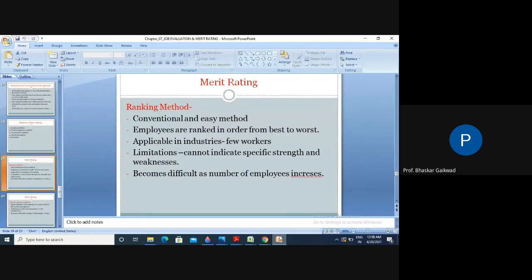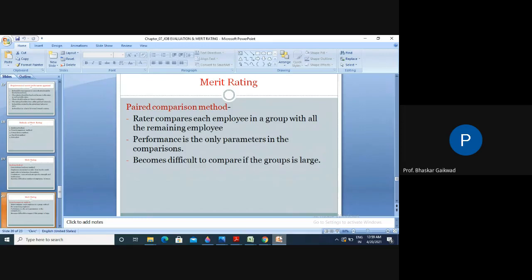It becomes difficult as the number of employees increases. Means if more than 10 or 20 workers are there, then it is very difficult to give the rank. If 10 or 20 workers are there, it is very easy to give rank number one, two, three, in this way. So this is the ranking method. Next, the paired comparison method.